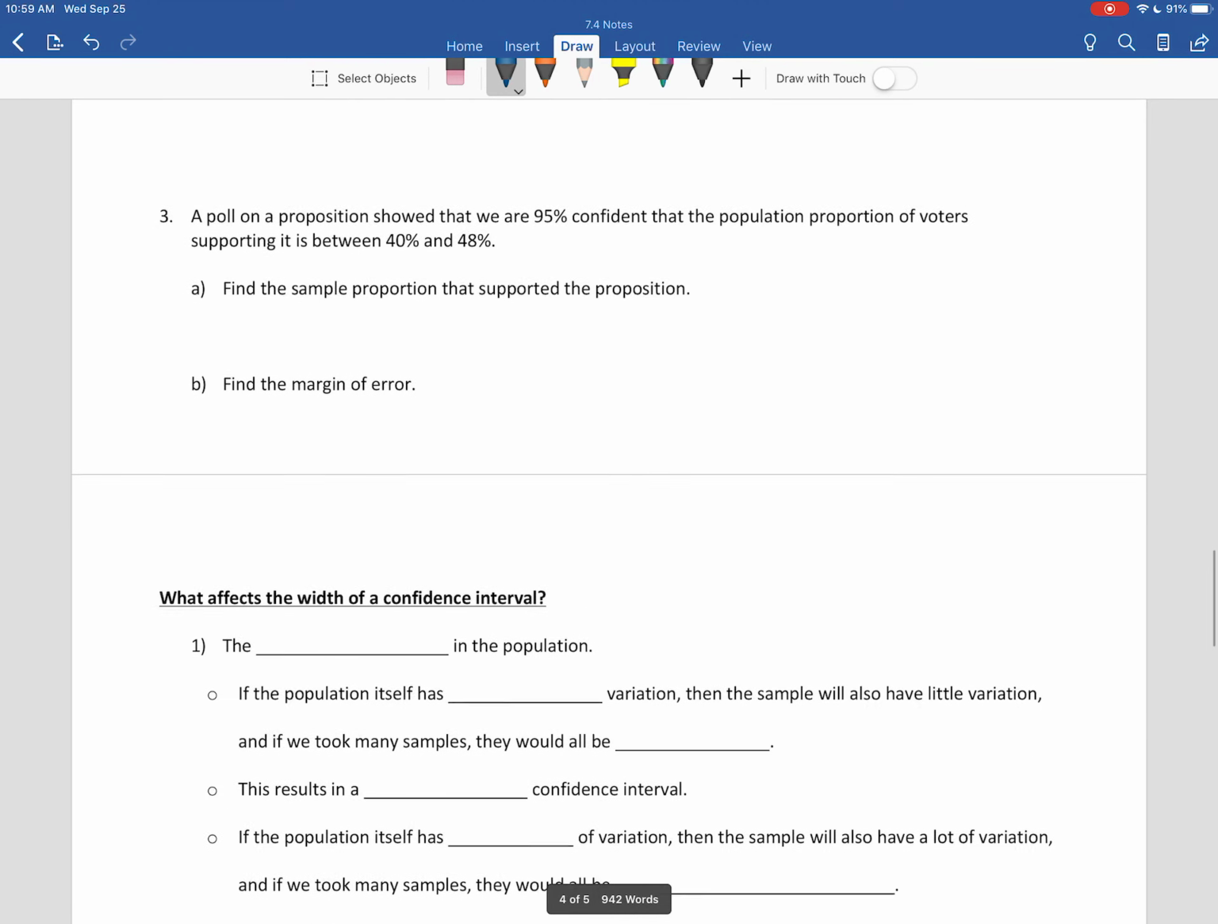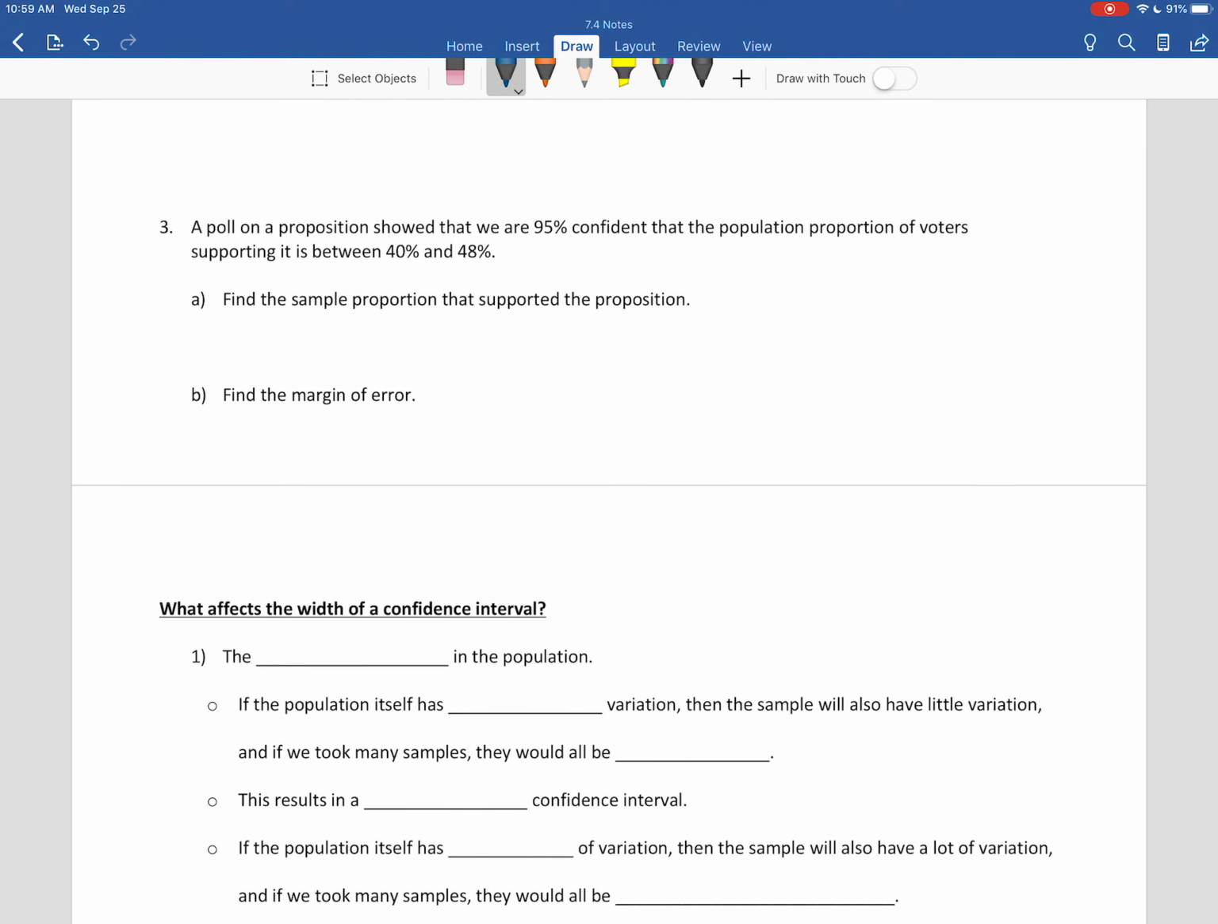Okay, let's see. A poll on a proposition showed that we were 95% confident that the population proportion of voters supporting this proposition is somewhere between 40% and 48%. So what we've got from this is a 95% confidence interval that looks like this.